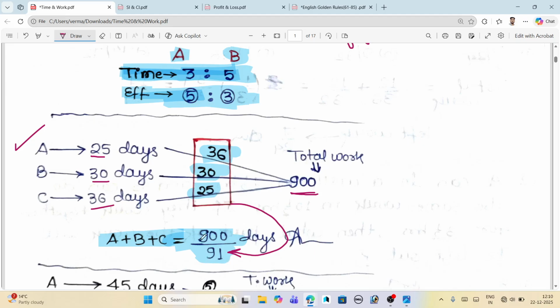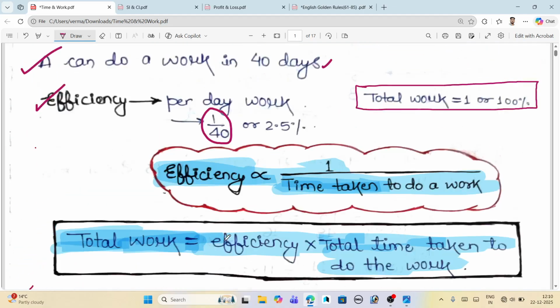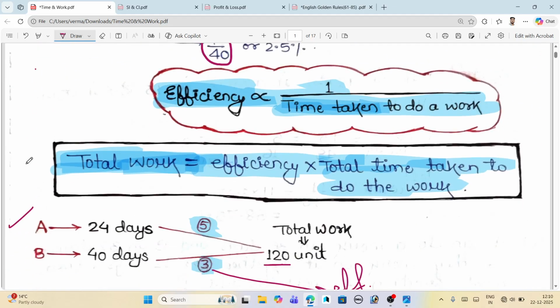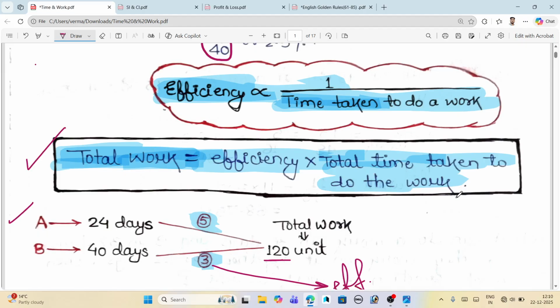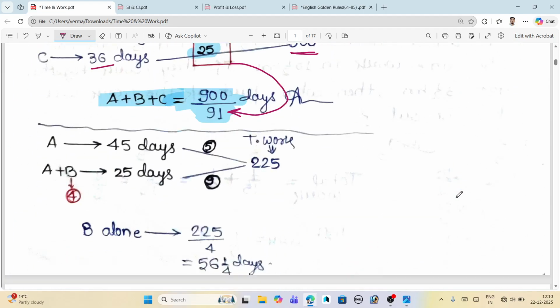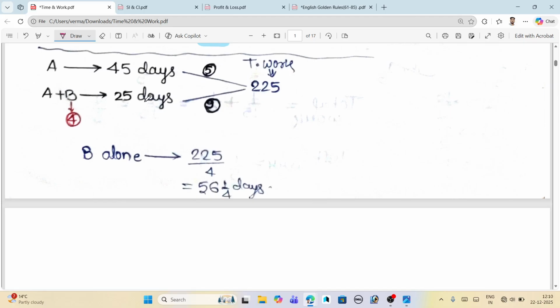Okay, this is our efficiency, and in the numerator we have 900 as the total work. By dividing work by efficiency, what will we get? We will get the time, the total time. Just see here: total work divided by efficiency gives us the total time taken to do the work. Is it clear? Okay, so I know this is the easiest thing.